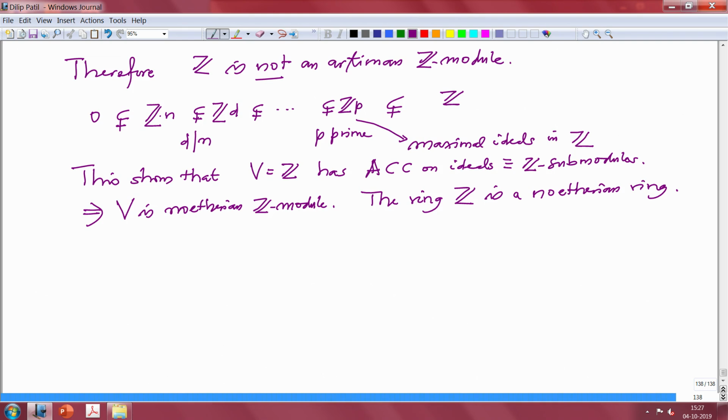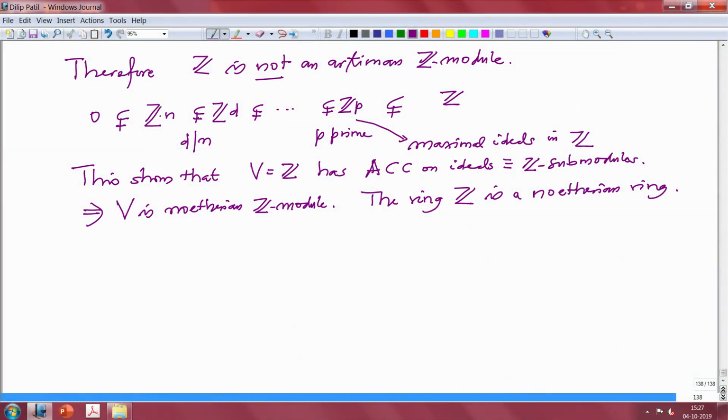Alright, so this proves there is no relation between Artinian modules and Noetherian modules, but I will prove it soon that Artinian rings are Noetherian, but Noetherian rings need not be Artinian. That you saw in this example, that Z, the ring of integers, is a Noetherian ring, but it is not an Artinian ring because it is not an Artinian Z module. Alright, so we will continue.